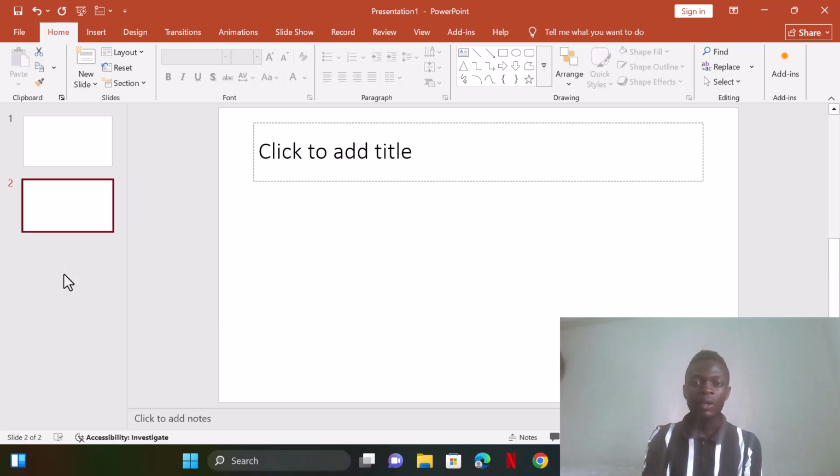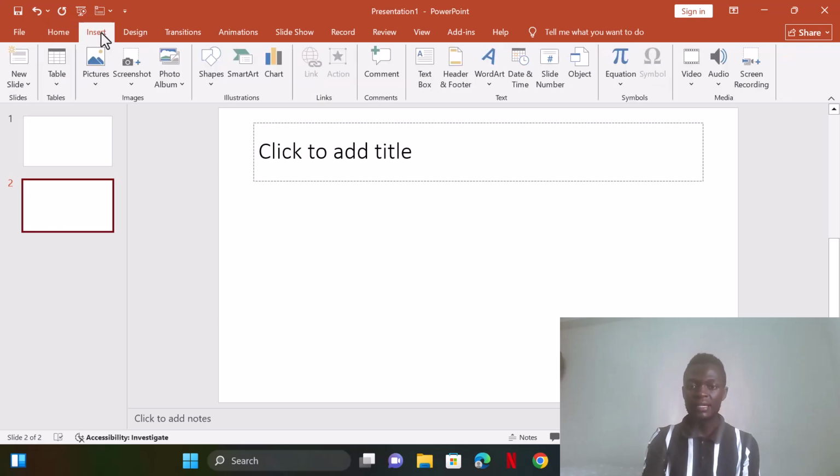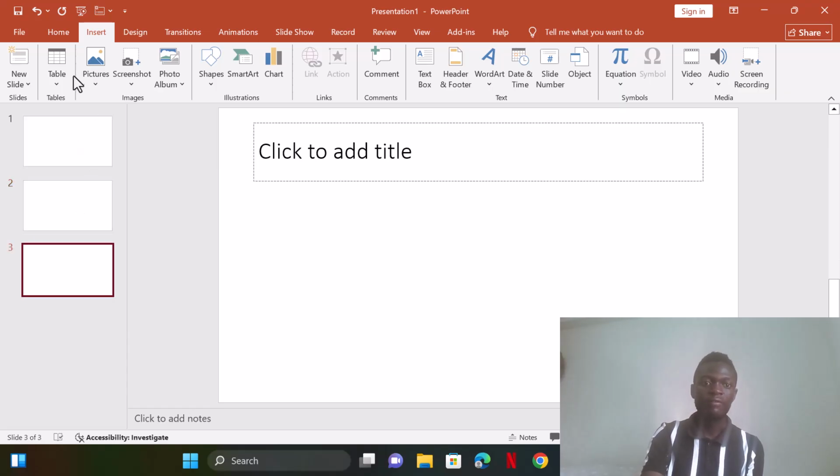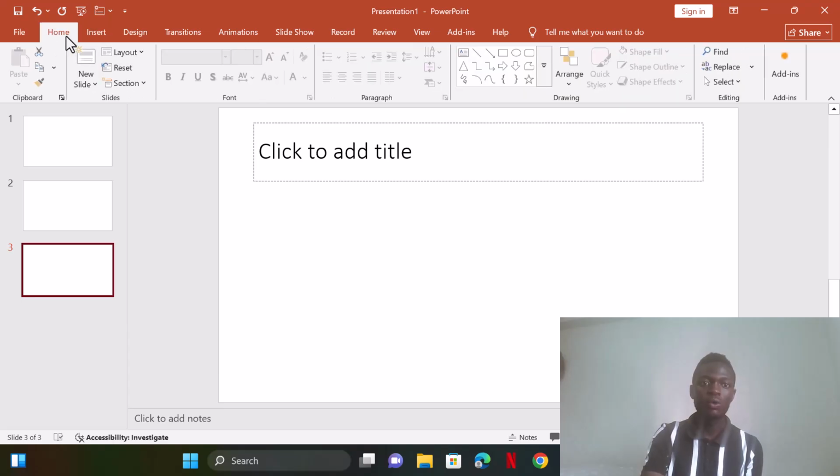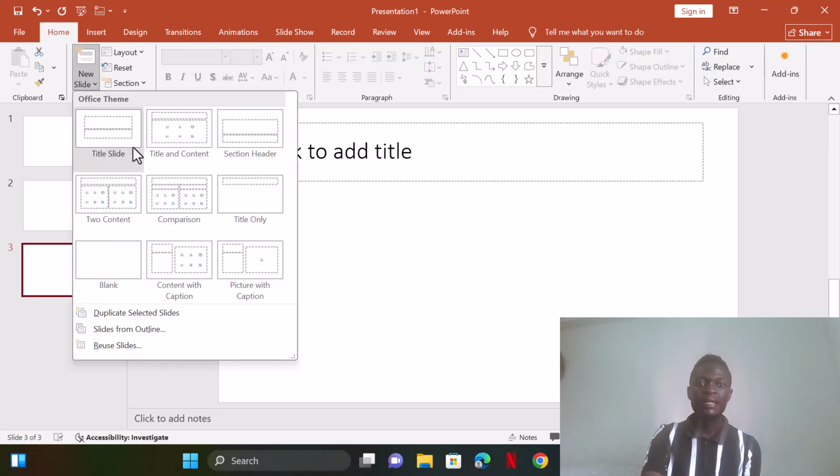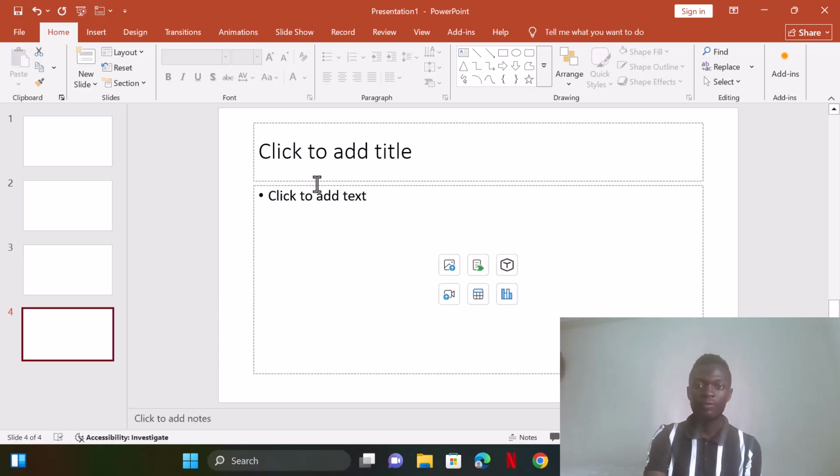Then the other way, you can decide to put text in our slides. Let me first try creating another slide here. We choose the format I want. First go to home, new slide. Let me choose this format. Then we have got our slide here.